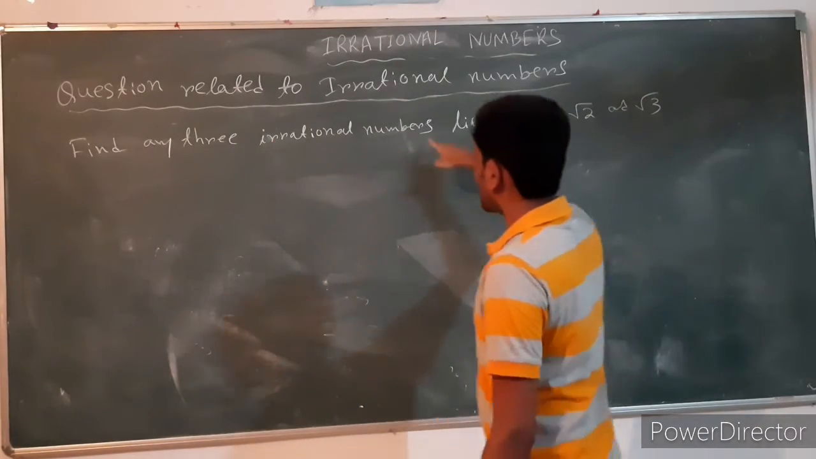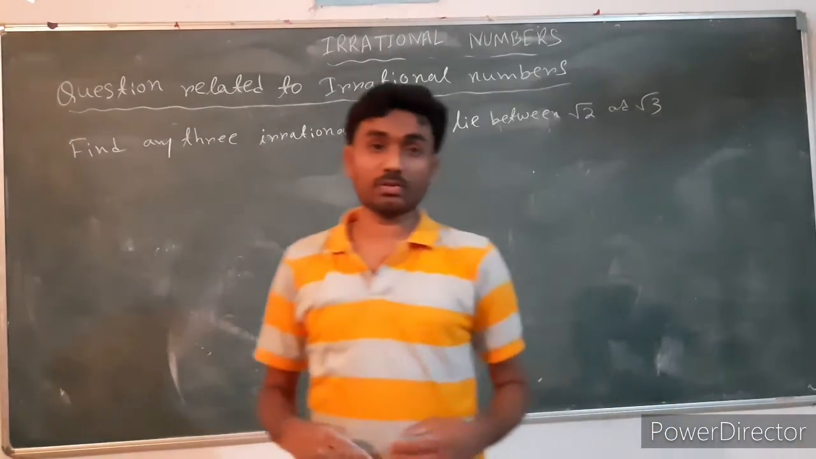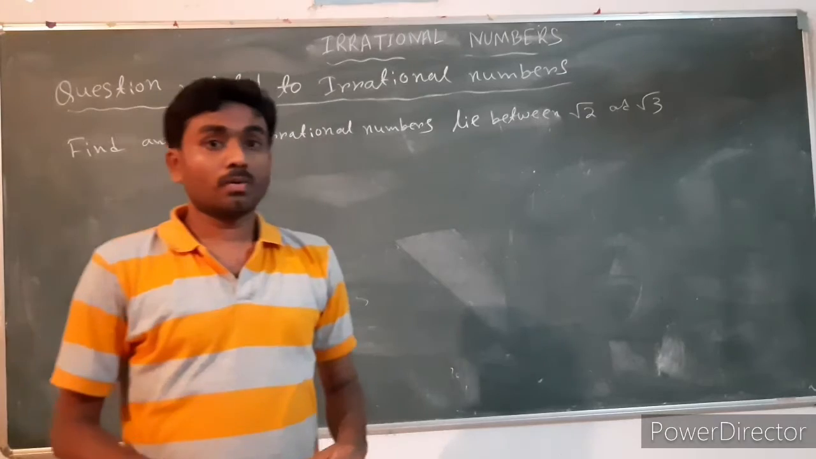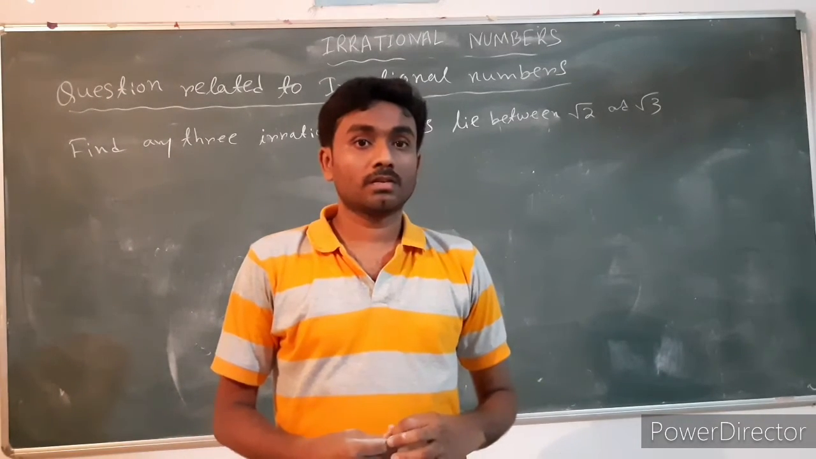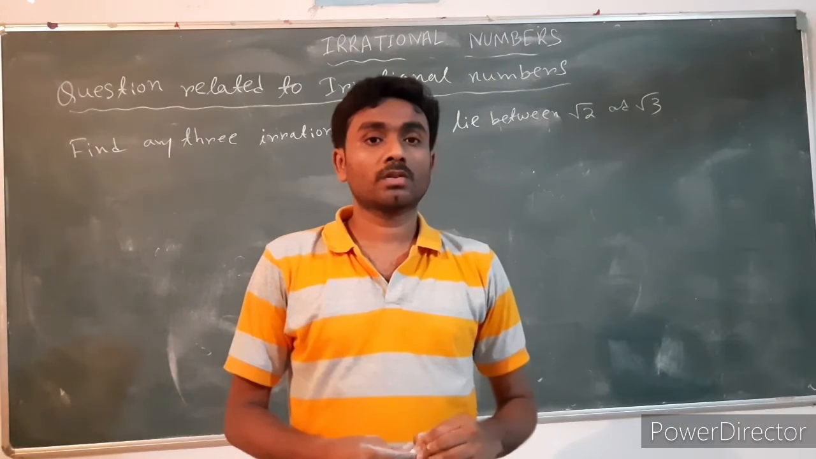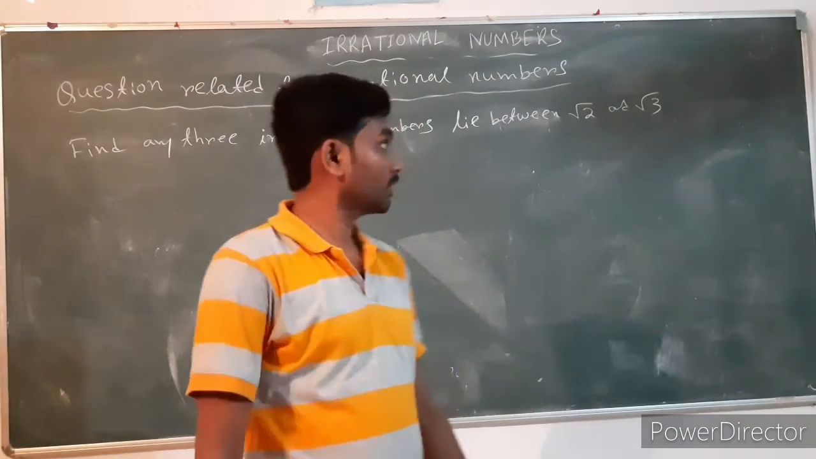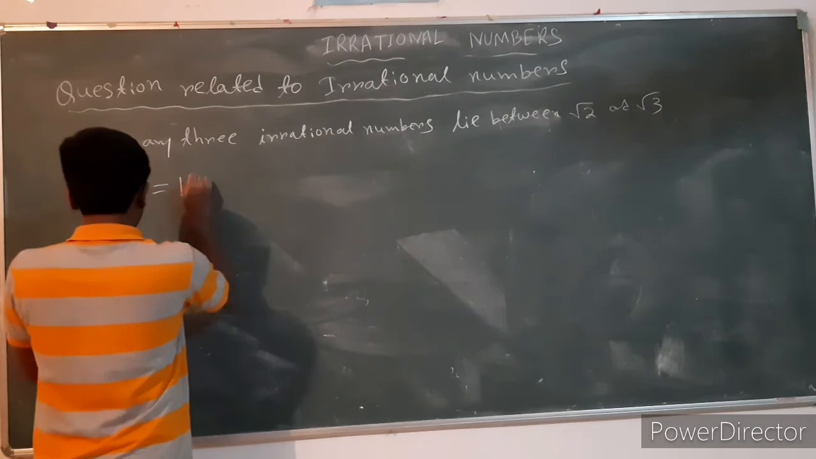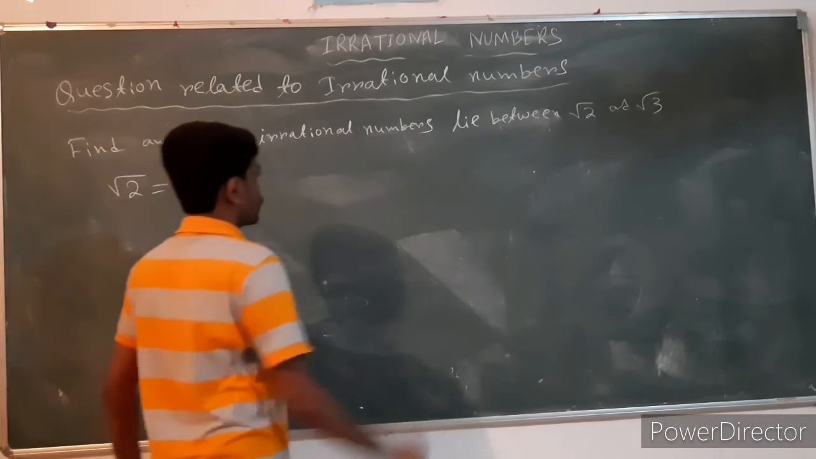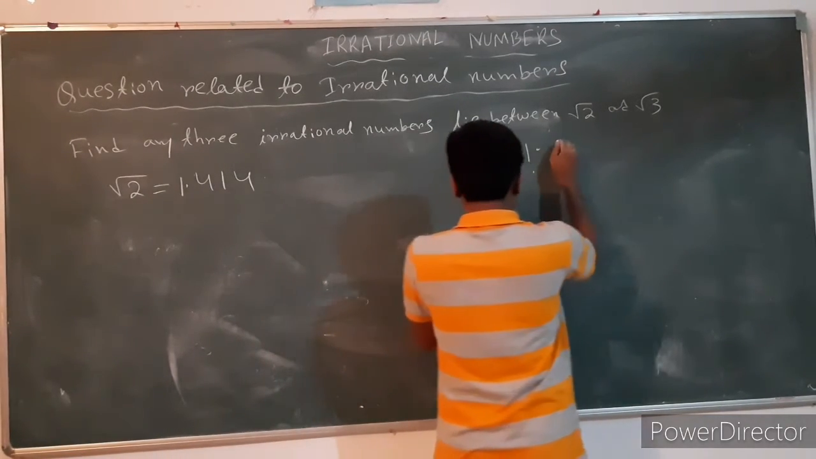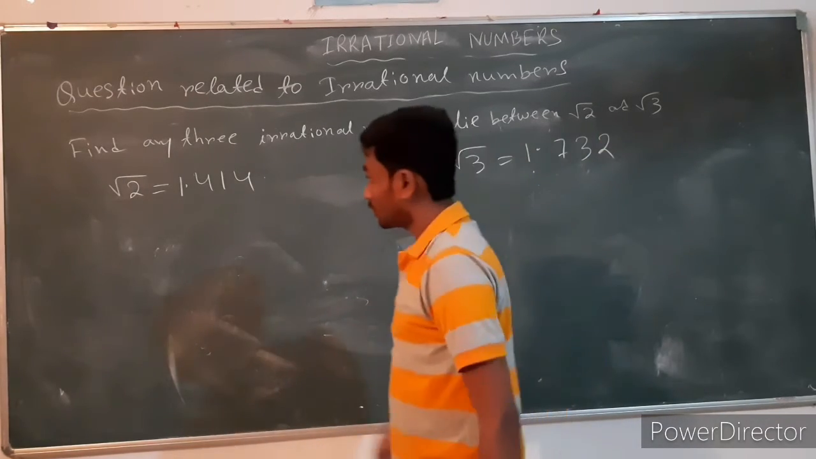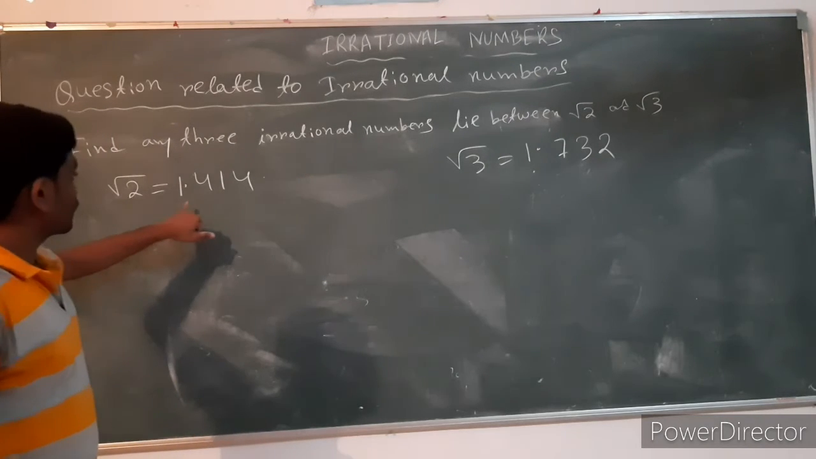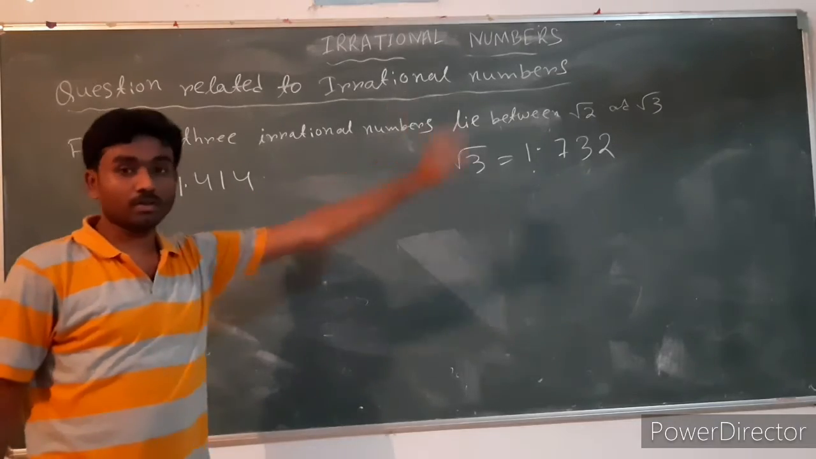Find any three irrational numbers lying between root 2 and root 3. So first, we can find the value of root 2 with the long division method. Root 2 is equal to 1.414 and root 3 is equal to 1.732. So we have to find any three irrational numbers which lie between root 2 and root 3.